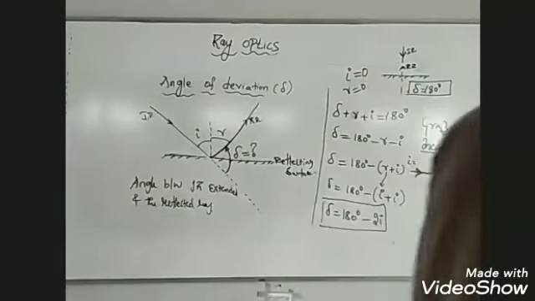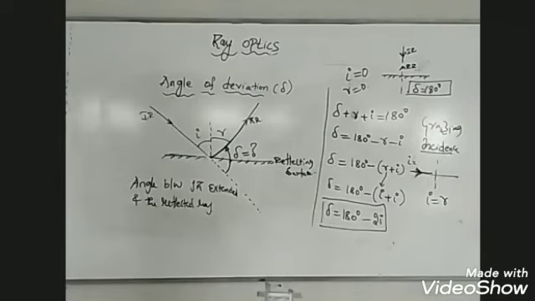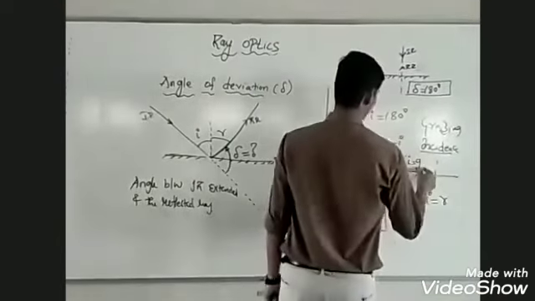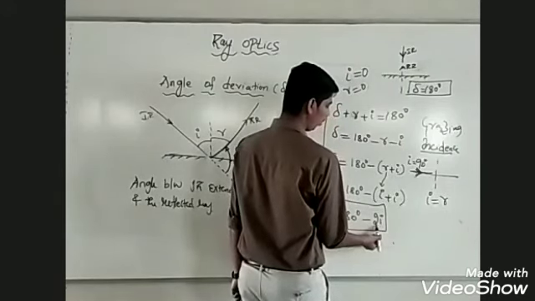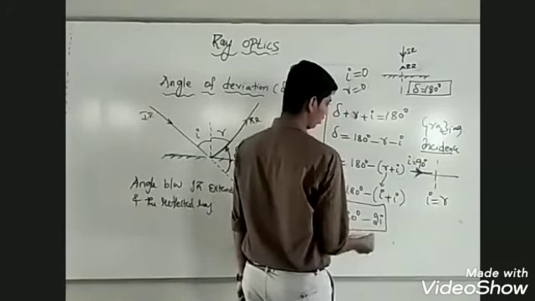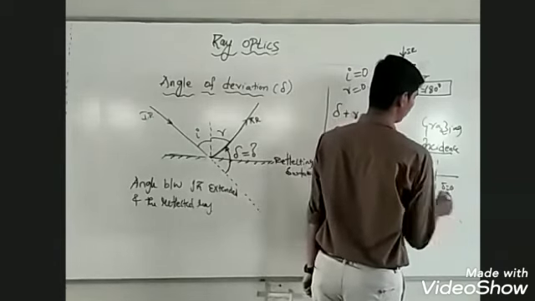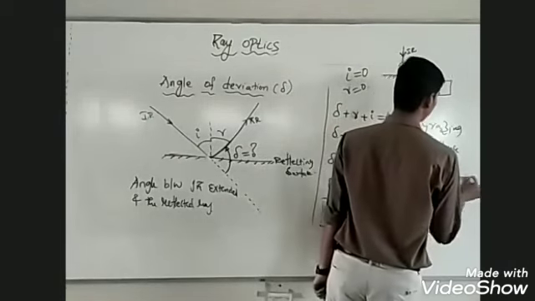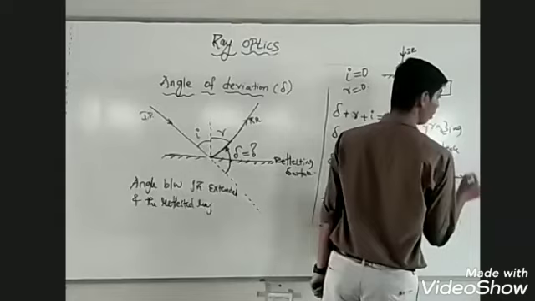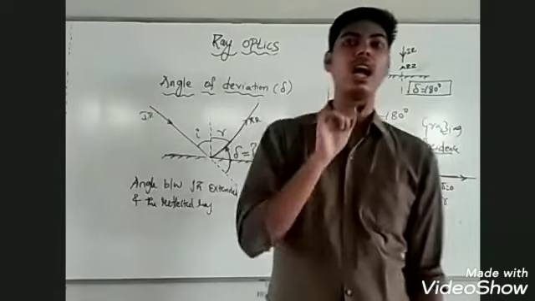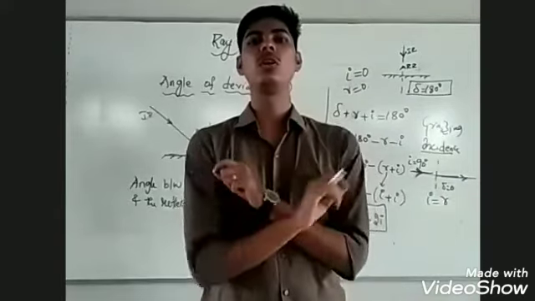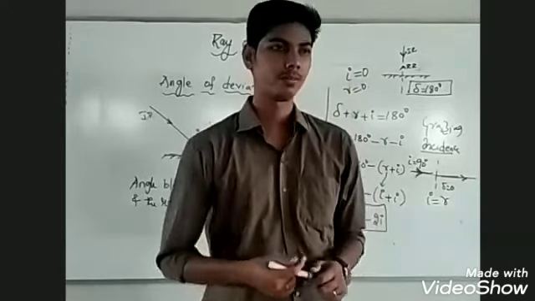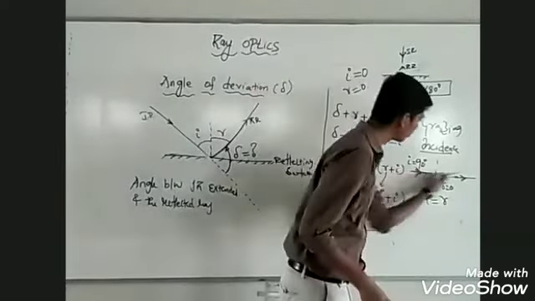Very good, 90 degrees. 90 into 2 is 180. 180 minus 180 must be 0. So angle of deviation should be 0. So the reflected ray passes undeviated. In case of grazing incidence, there will be no deviation in the ray of light. The ray of light after reflection passes undeviated.